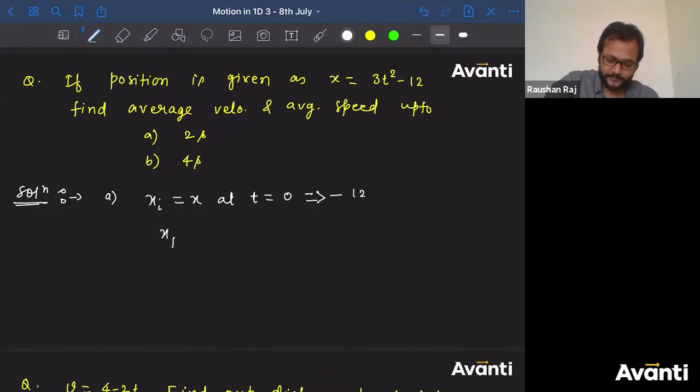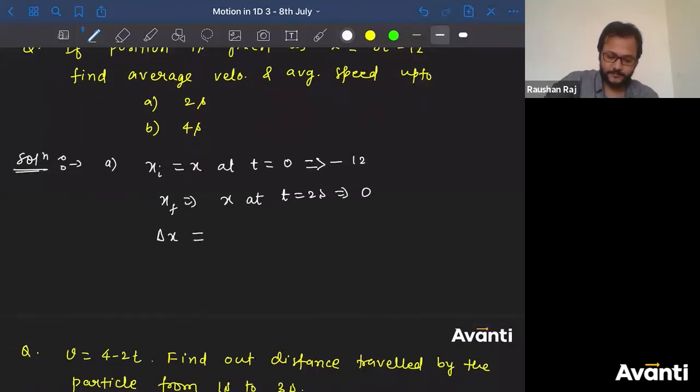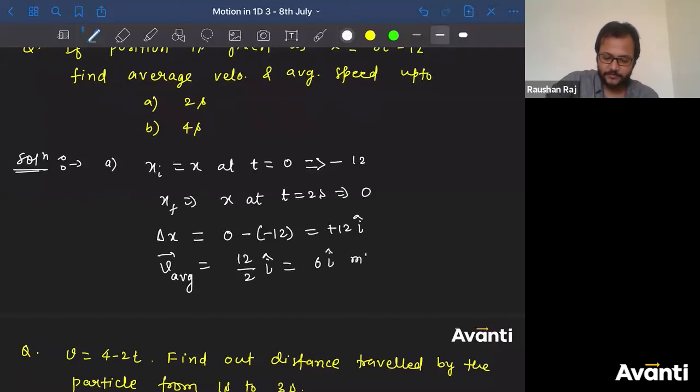xf, x at t is equal to 2 seconds. What will be the answer? 2 को पुट करवा लो तो 3 into 4, 12. 12 minus 0, 0. So what is the displacement? 0 minus of -12. So plus 12 i cap. What is the average velocity? 12 divided by 2 i cap. So 6 i cap meter per second.